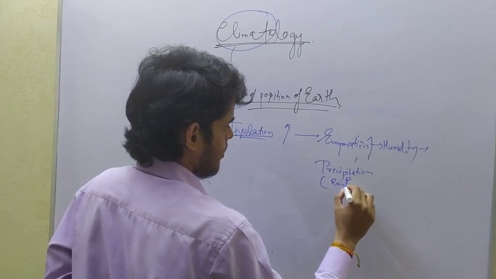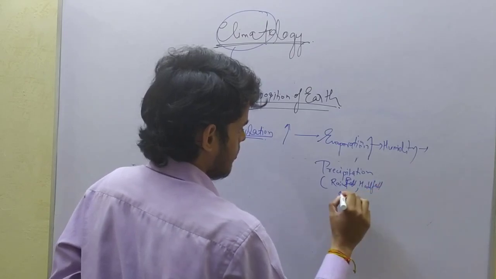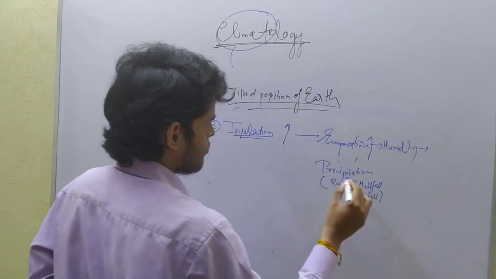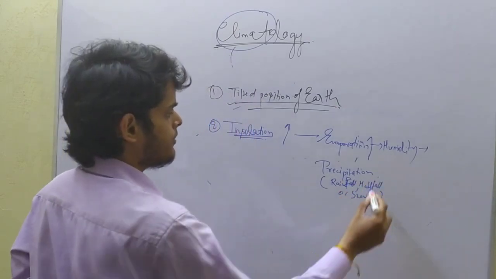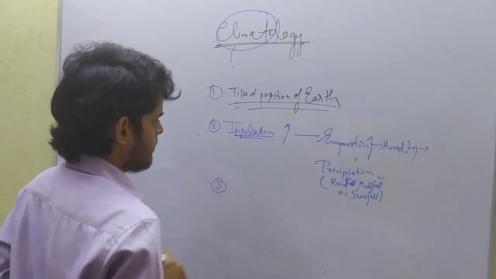Precipitation means rainfall, hailfall, or snowfall. So this will affect the weather conditions of that region.